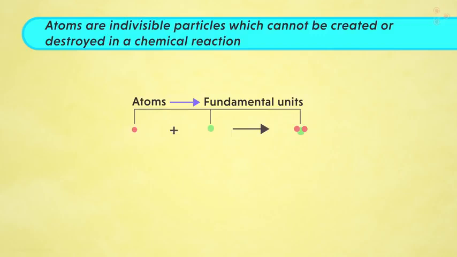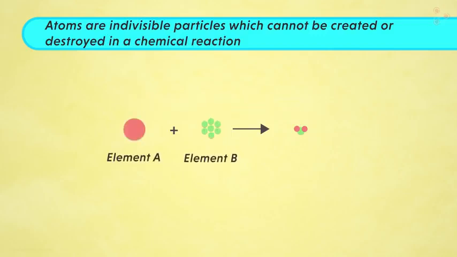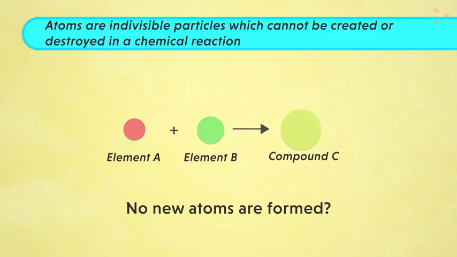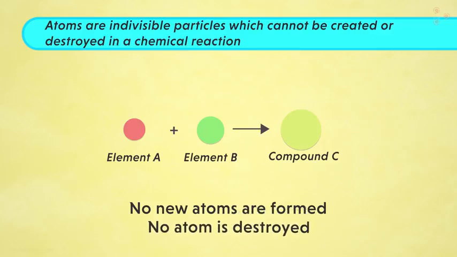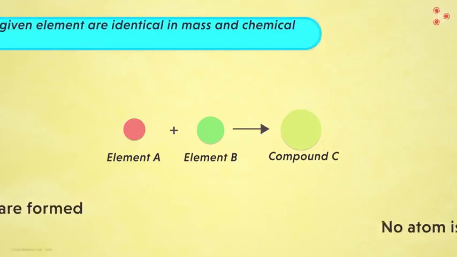So in this case, the atoms of element A and B are just combining to form compound C. So can we say that no new atoms are formed in this case? Yes, and similarly, no atom is destroyed. Let's move on to the third one now.